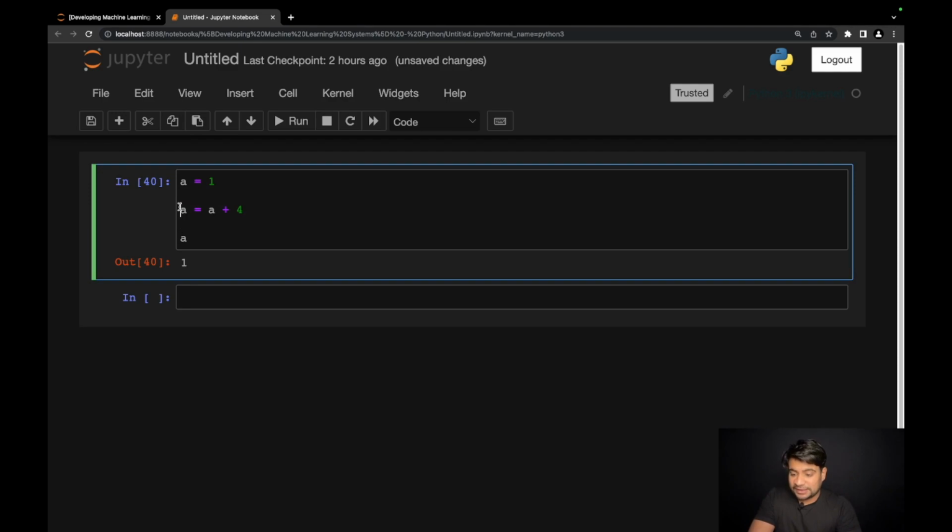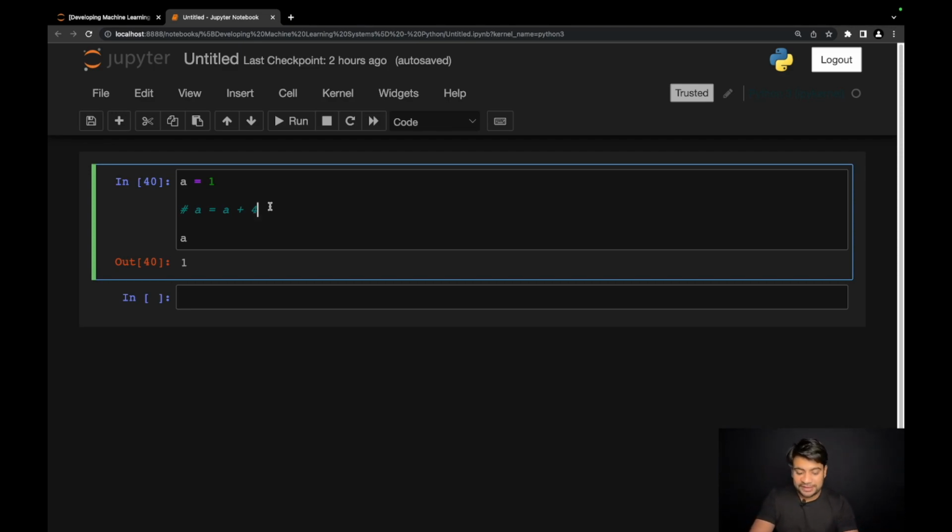If I write a hash in front of this statement, you see the color of the statement gets changed. So right now this becomes a comment. What are comments? Comments are the lines in a Python code which get ignored at the time of execution. Whatever you write inside a comment will be there in the code, but it will not be used when you are executing that code. Whenever the interpreter executes your code one by one, it will ignore the comments. It will not take comments as part of execution.